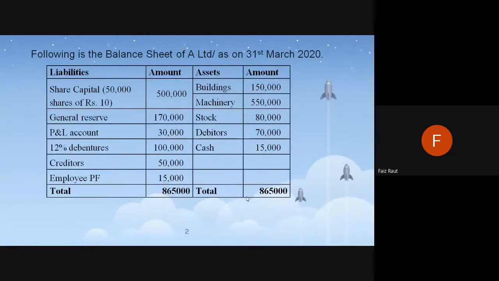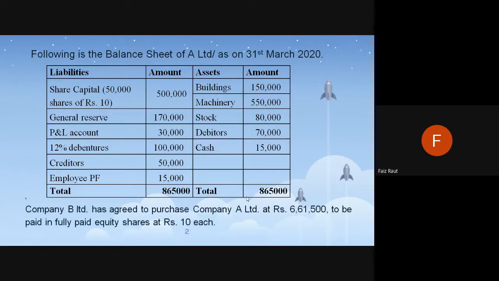This was the problem in which the balance sheet of the target company will be given. Remember, every time the balance sheet of target company is more important. Even if balance sheet of acquiring company is given, it is not much importance. One or two entries might be we'll be using. Okay, if the question is asked in that way, but 99% the balance sheet of target company is given, and then it will be told in what way the acquiring company is going to acquire. In this case, the company B is the acquiring company.